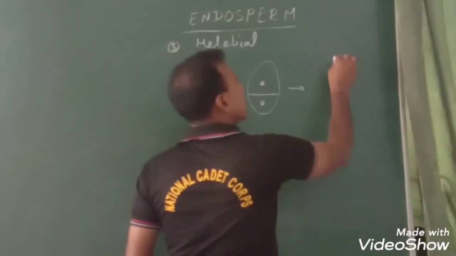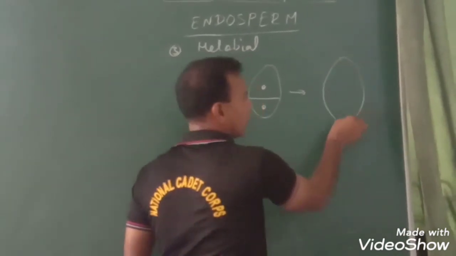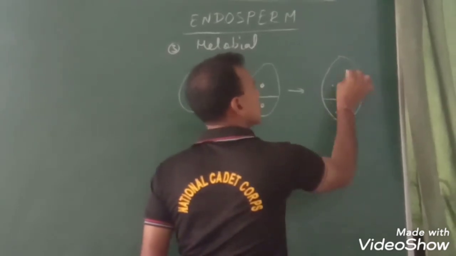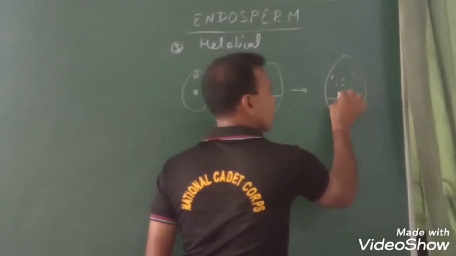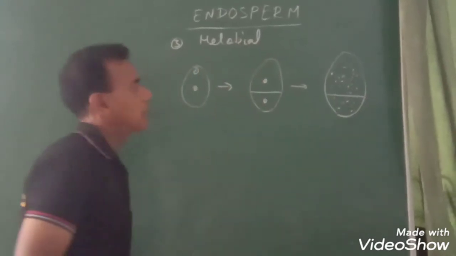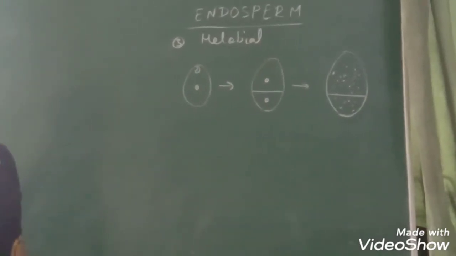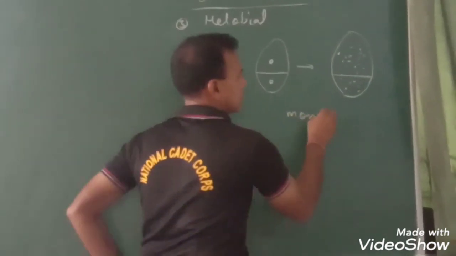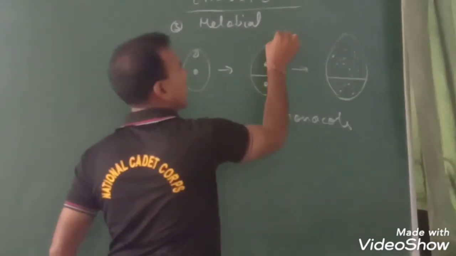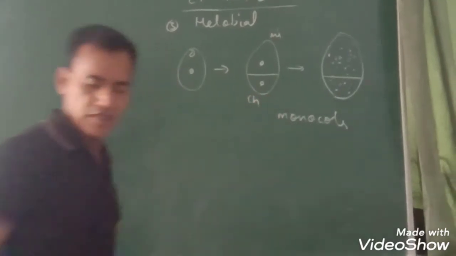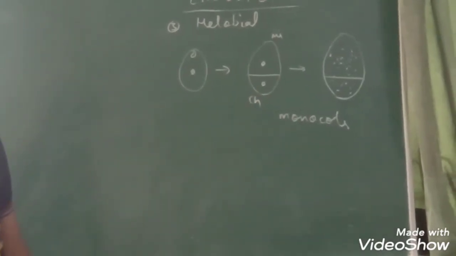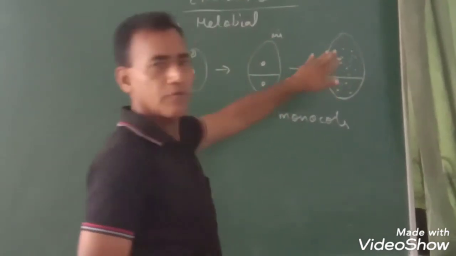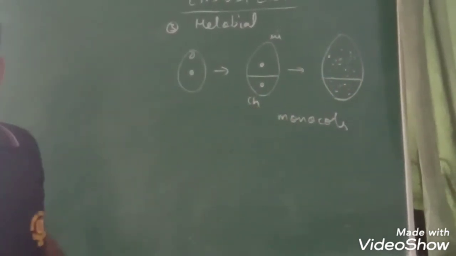We can say it's a combination of both free nuclear as well as cellular endosperm development. It is mostly found in monocots. This is the micropylar end and this is the chalazal end. Most of this endosperm is formed from the micropylar part.